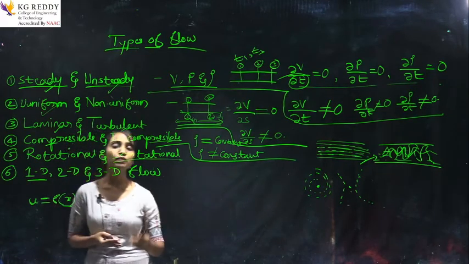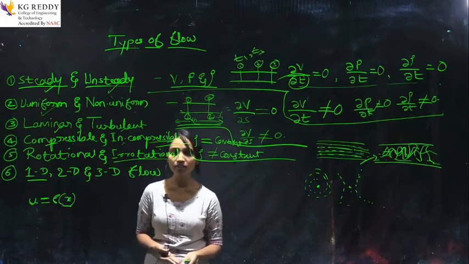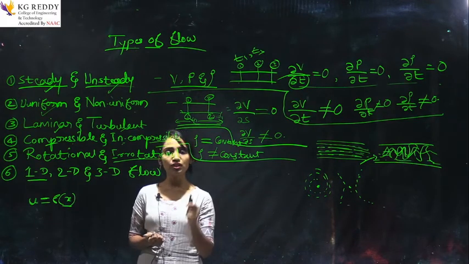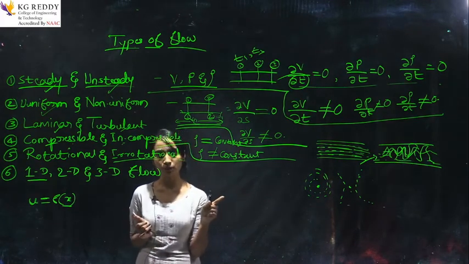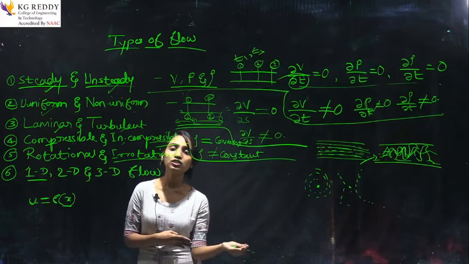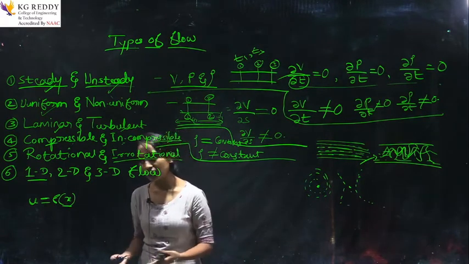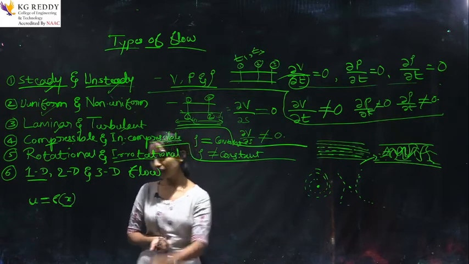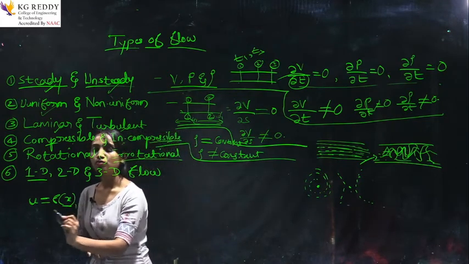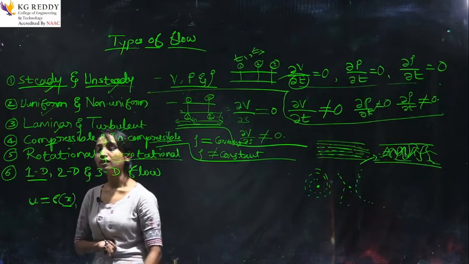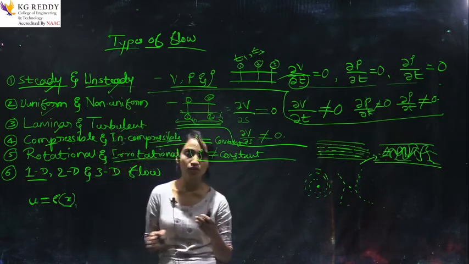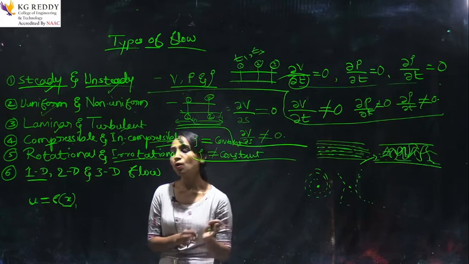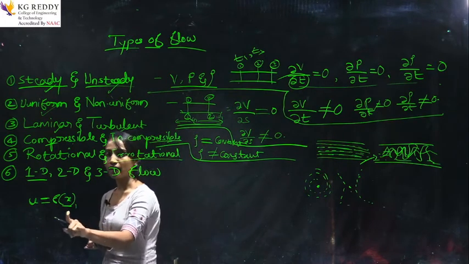What does it mean? It means whatever the properties of the fluid, they change with respect to only one direction, and the remaining two directions we are going to neglect. This will not always happen in real time, but this is the theoretical part. For the analysis, this is very important. The property of the liquid will change only with respect to one direction.